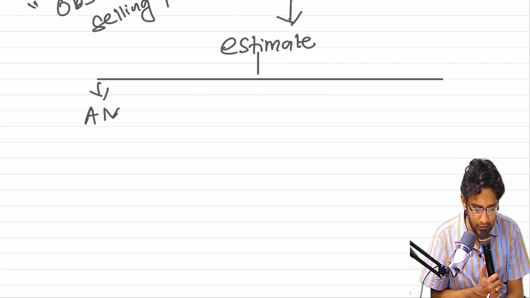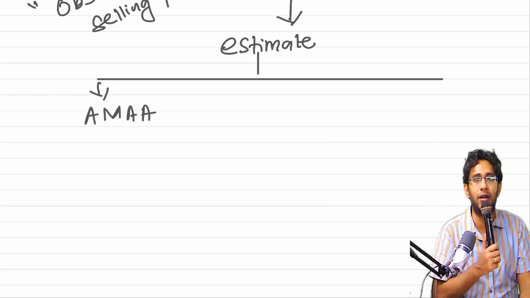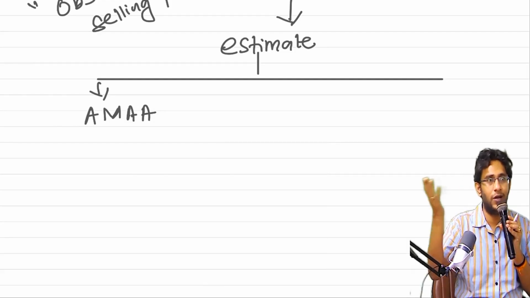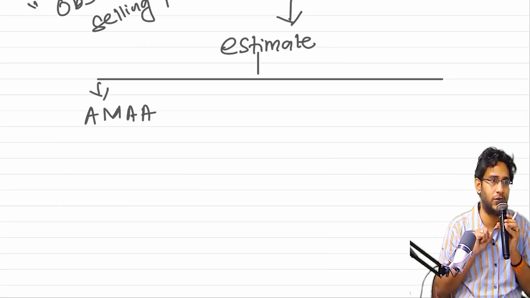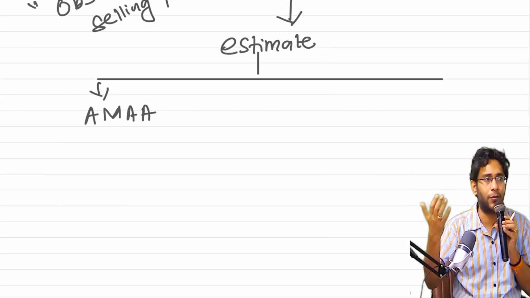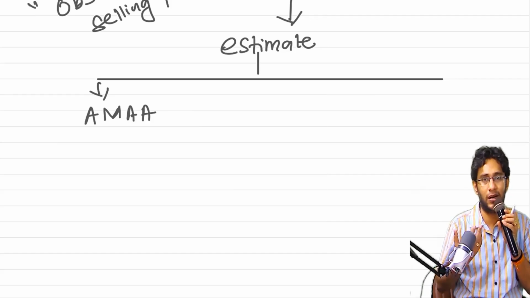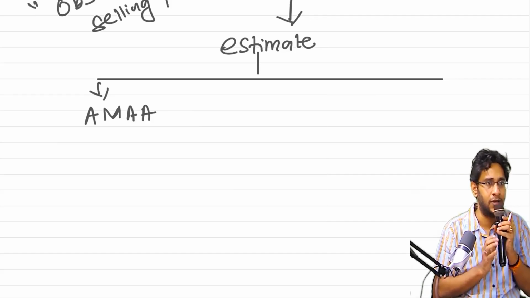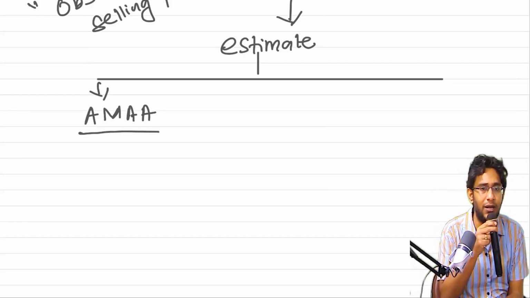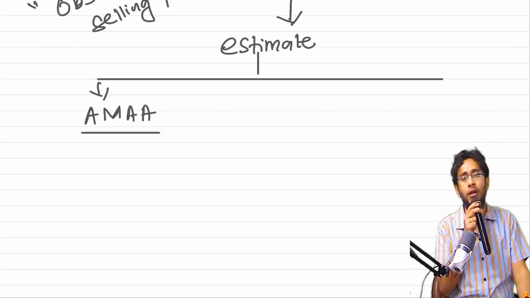First one is AMA, the Adjusted Market Assessment Approach. You are not selling a particular product individually, but somebody in the market will be selling it, so go and take that price. You can use the same price if that product and our product are literally the same. If they are not the same, either our quality is poor or our quality is better, so accordingly you modify the price. I take the price from the market and adjust it, therefore we call it the Adjusted Market Assessment Approach. It is a method in which you work out the estimated standalone selling price of a particular good or service.